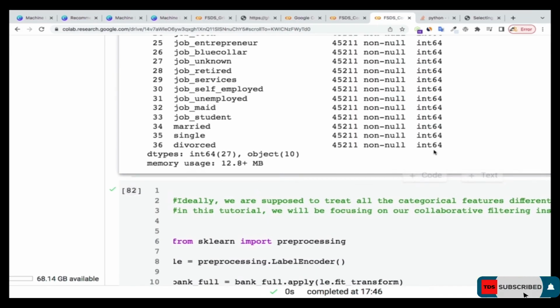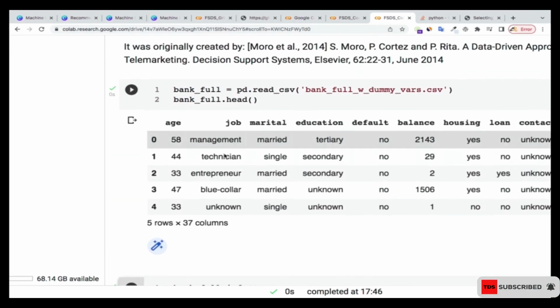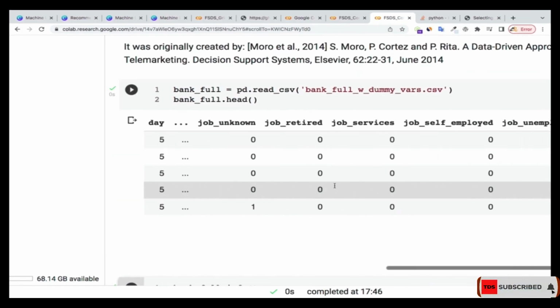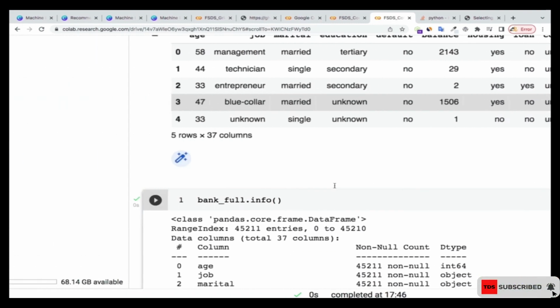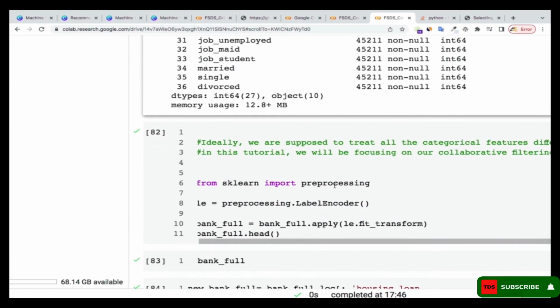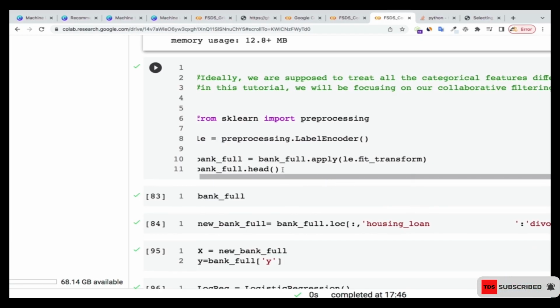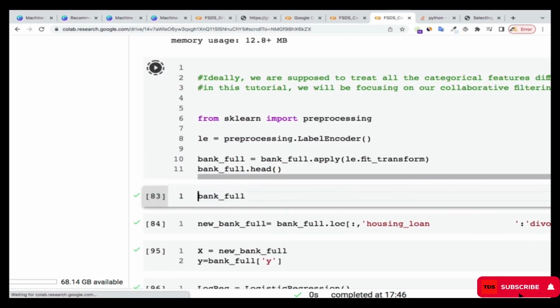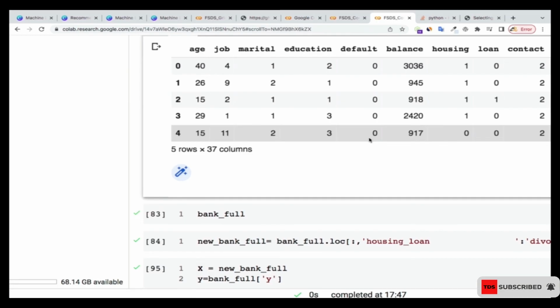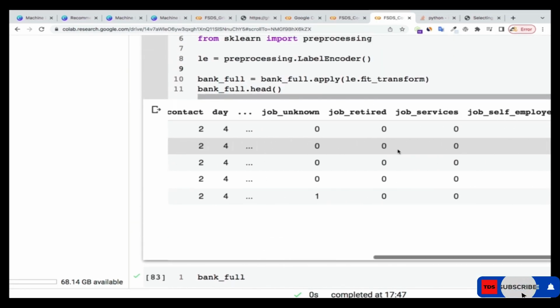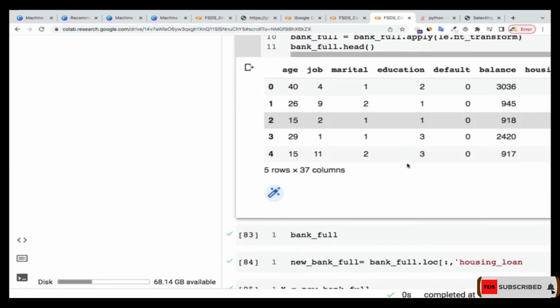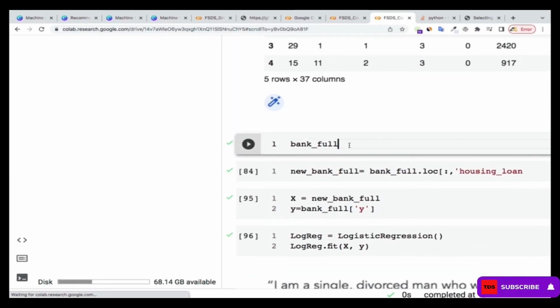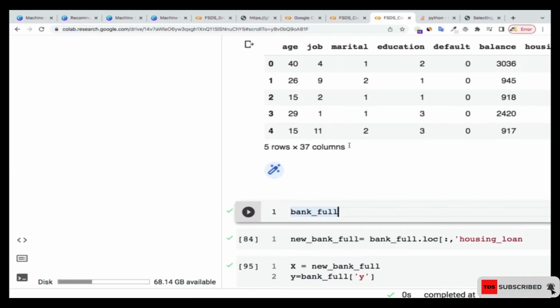Some of them are objects, so I cannot feed this to a machine learning model. I can either convert them to one hot encoding or maybe do dummy encoding and all those things. What I'm going to do is use label encoder to convert everything to numericals, just like this, so that I'll be able to feed it to a machine learning algorithm. I've actually done that, so this one is not necessary anymore.